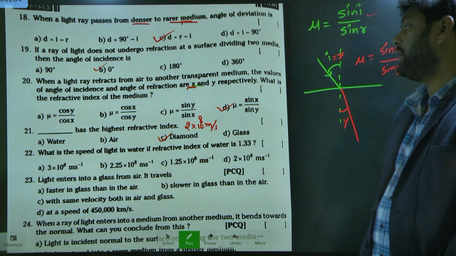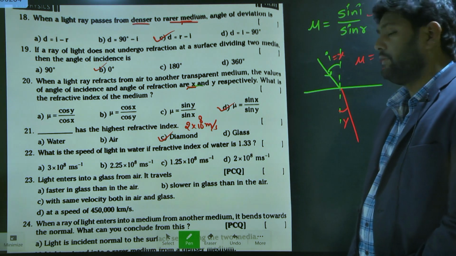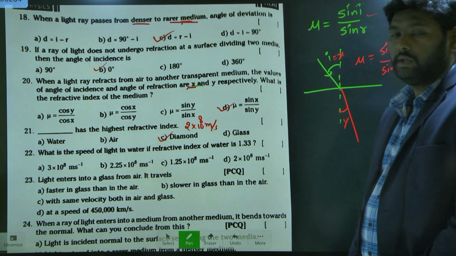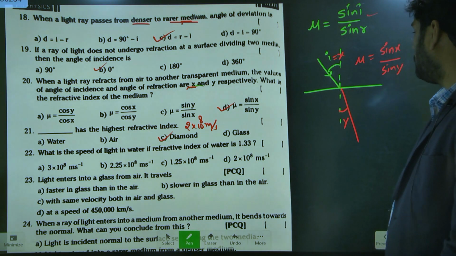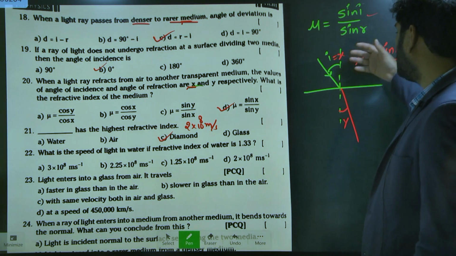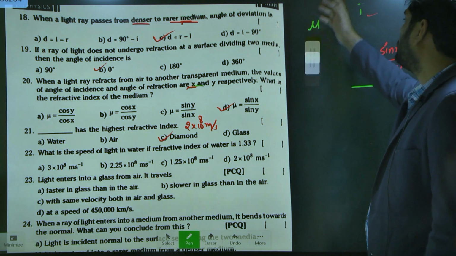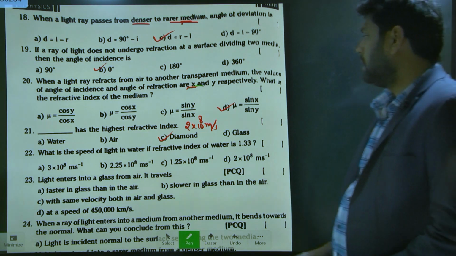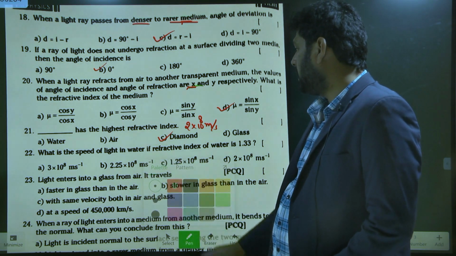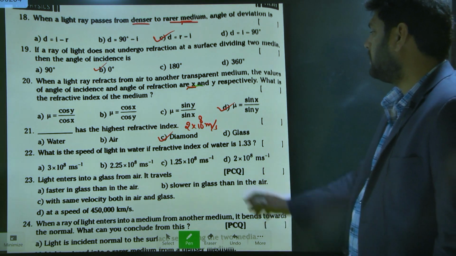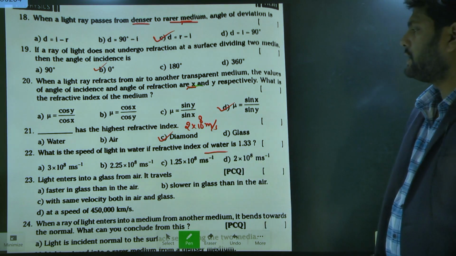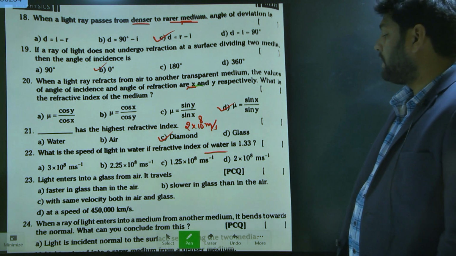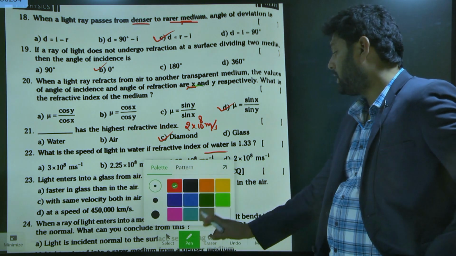What is the formula we have to use to know the answer? See, this is not in vacuum. This is asking for the speed of the light ray in water. So what formula will we use to find the answer?